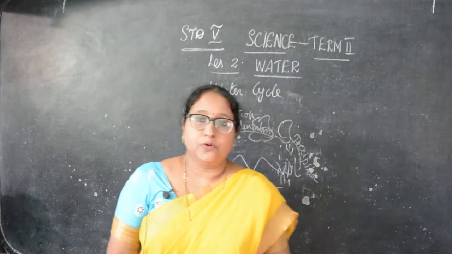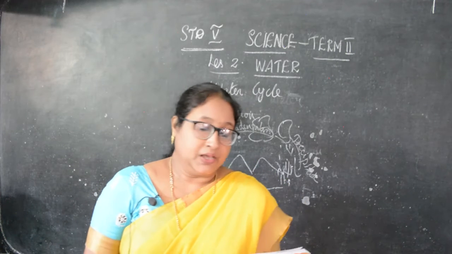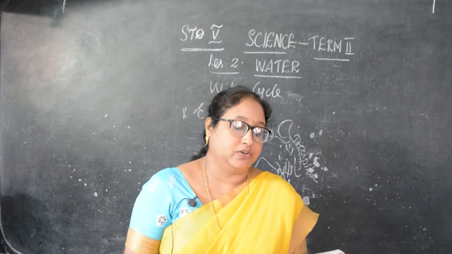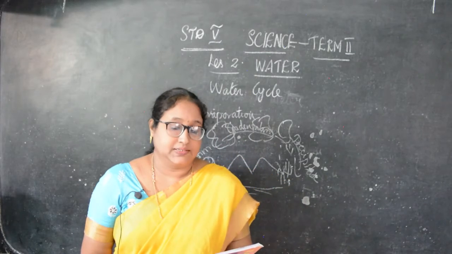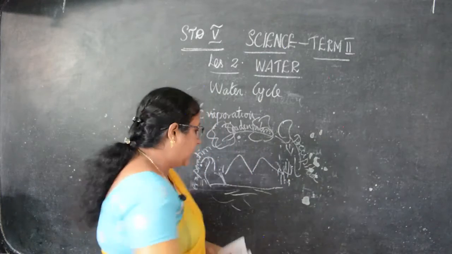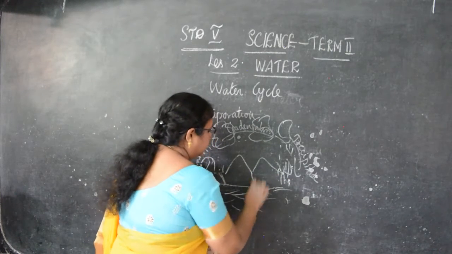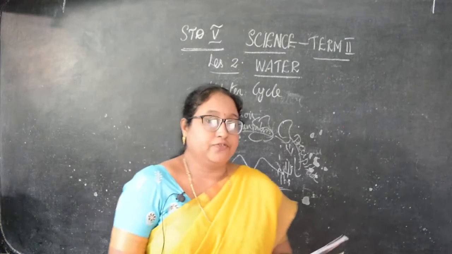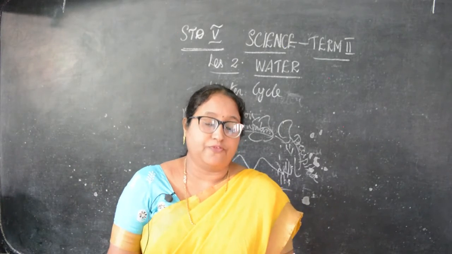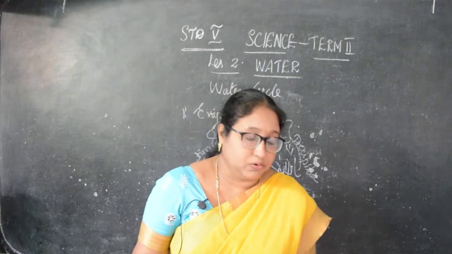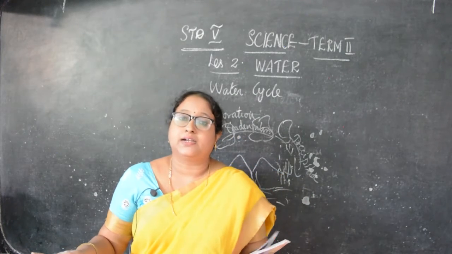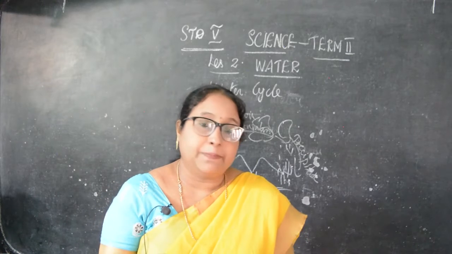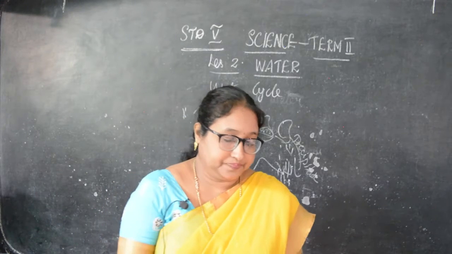Next is the flowing back to the oceans. Rainwater forms streams and springs, which join together to form rivers. Okay, this is a spring, and these streams join to form rivers, and rivers finally flow into the sea and ocean, thereby completing the cycle. At last, where do they flow? They flow to the sea and ocean, thereby completing the water cycle.